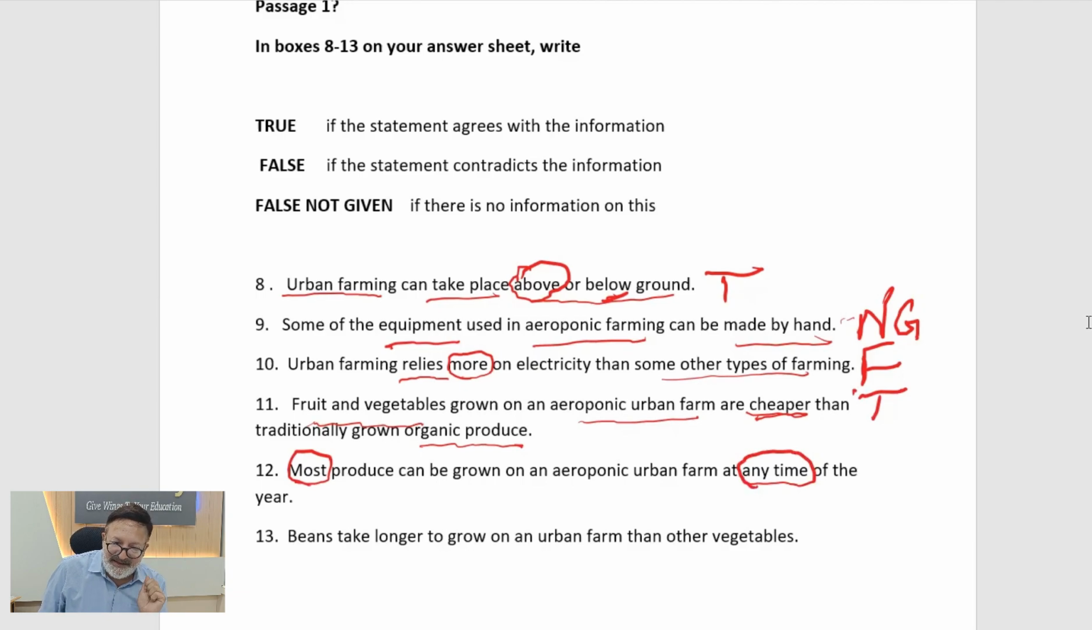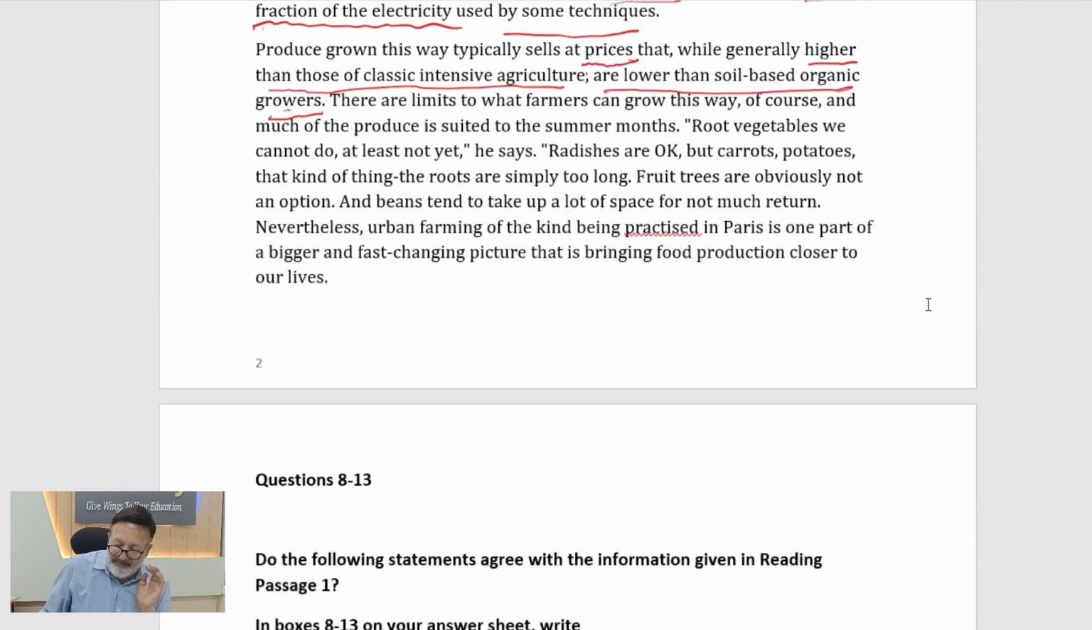It's asking that most of the produce that grows on a farm, we can grow at any time of the year. Now let's see whether we can grow. This says there are limits to what farmers can grow this way, of course, and much of the produce is suited to the summer months. So much, this more, and summer months.